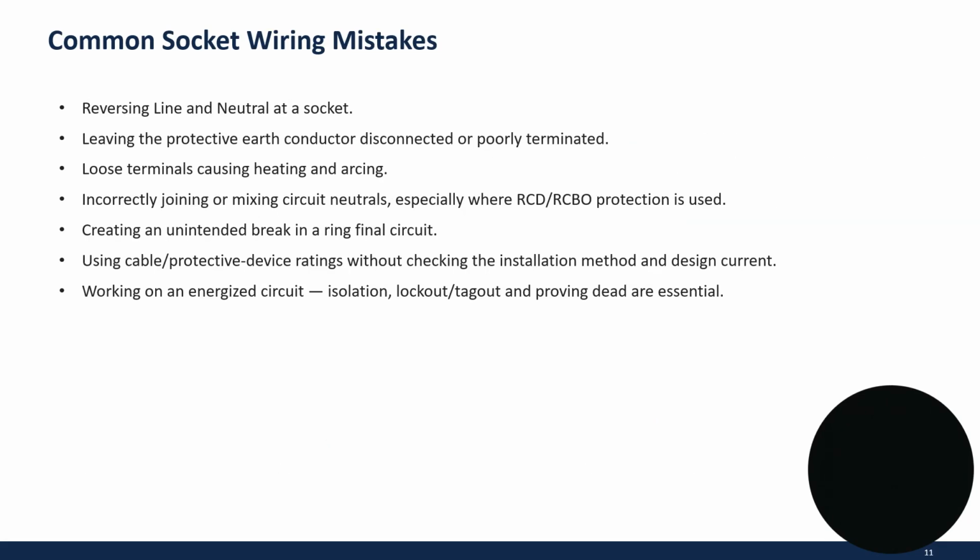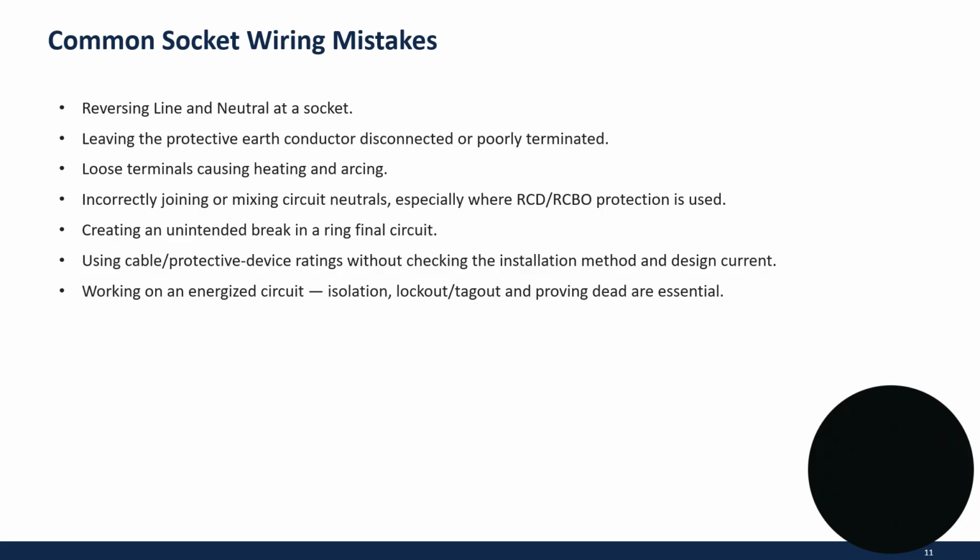Common wiring mistakes: reversing line and neutral at a socket, leaving the protective earth conductor disconnected or poorly terminated. Loose terminals causing heating and arcing.